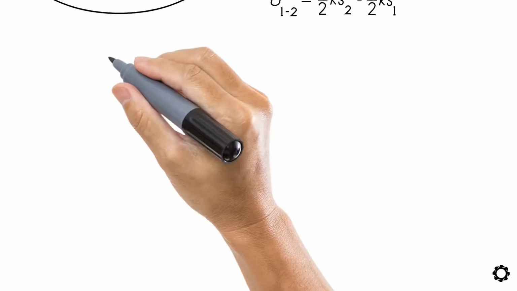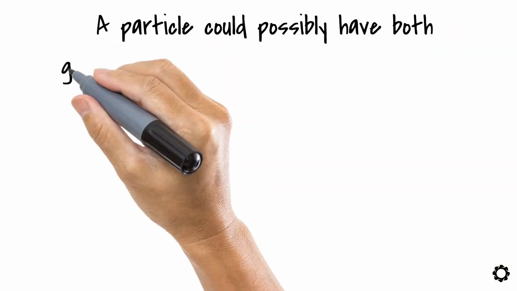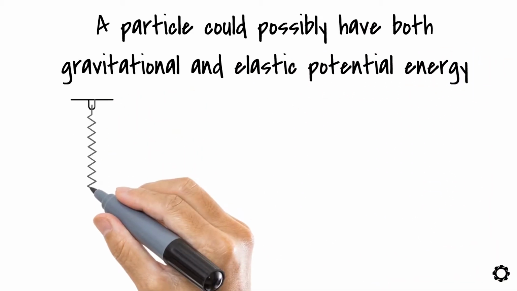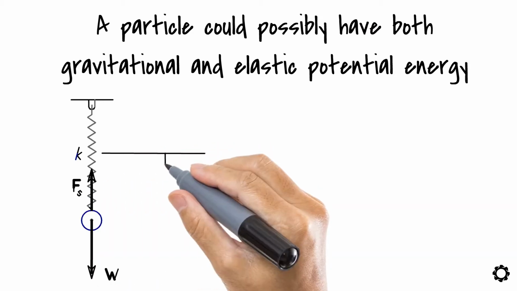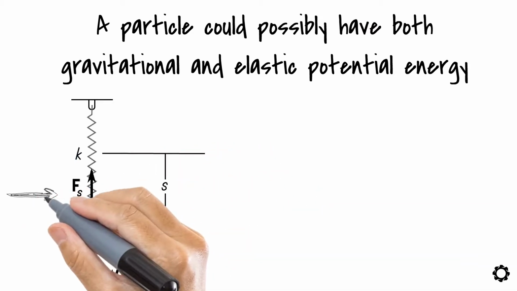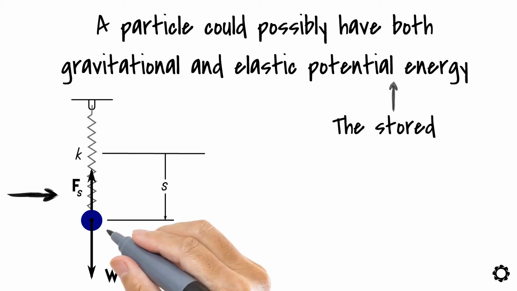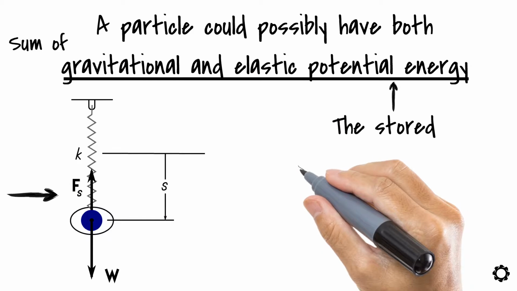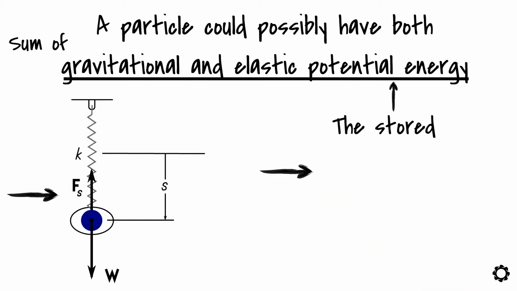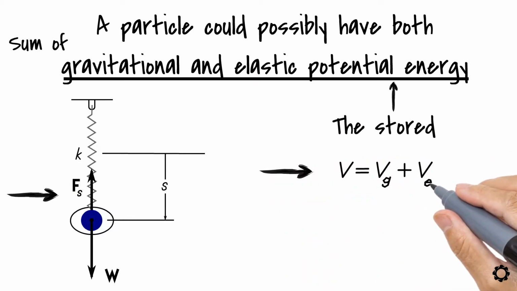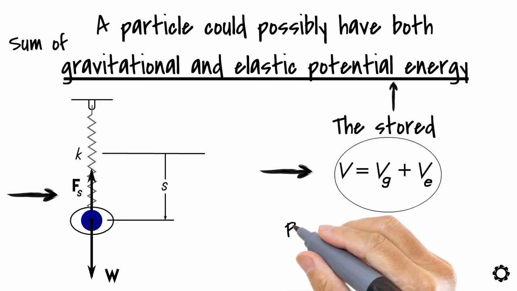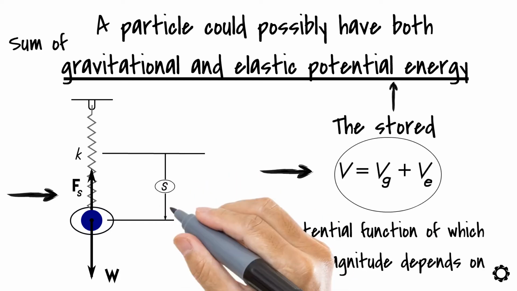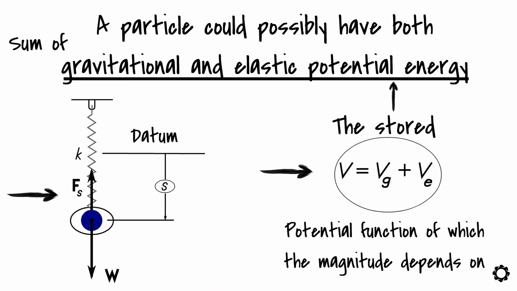In some situations, a particle could possibly have both gravitational and elastic potential energy stored in it if the particle is subjected to both corresponding types of forces. In these types of situations, the stored potential energy of the particle is the sum of the gravitational and elastic potential energy, which we can express mathematically as follows: V equals Vg plus Ve. We call this function a potential function, of which the magnitude depends on the location of the particle relative to a datum that we have chosen.